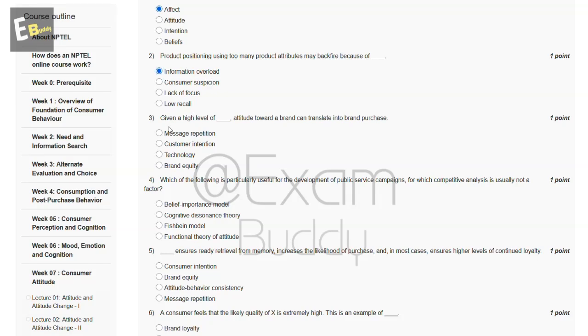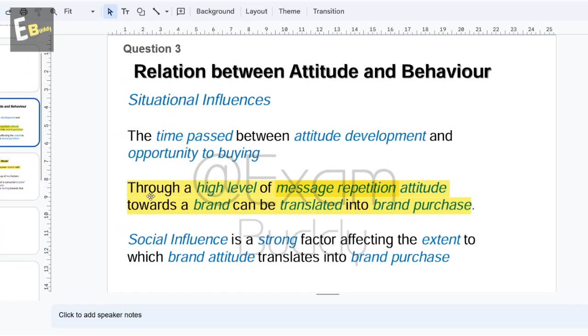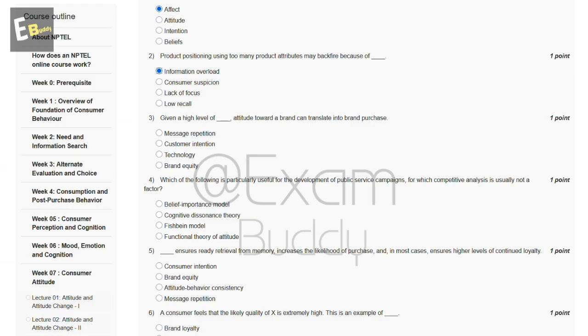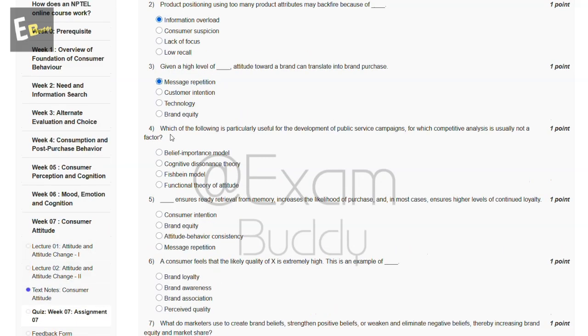Now the third question is: given a high level of dash, attitude toward a brand can translate into brand purchase. So these are the options: message repetition, customer intention, technology, brand equity. So let's check the answer of our third question. So question third, through a high level of message repetition, attitude toward a brand can be translated into brand purchase. So the answer of our third question is A, message repetition.